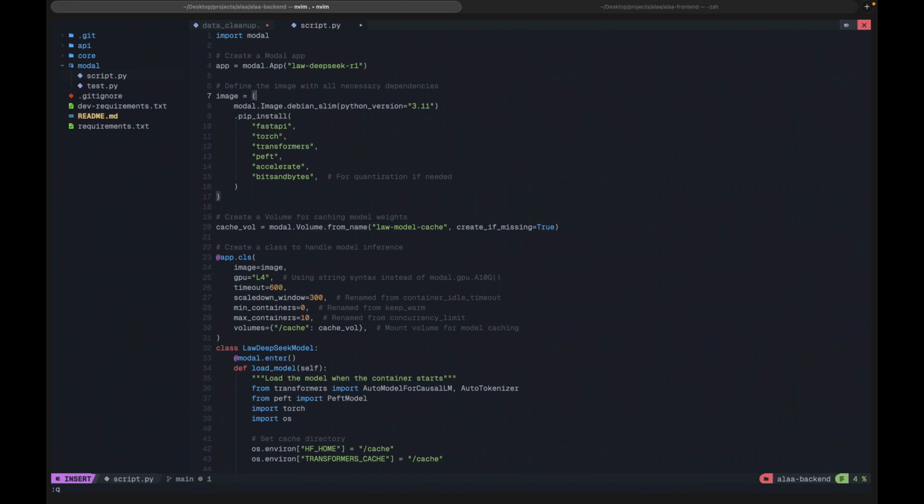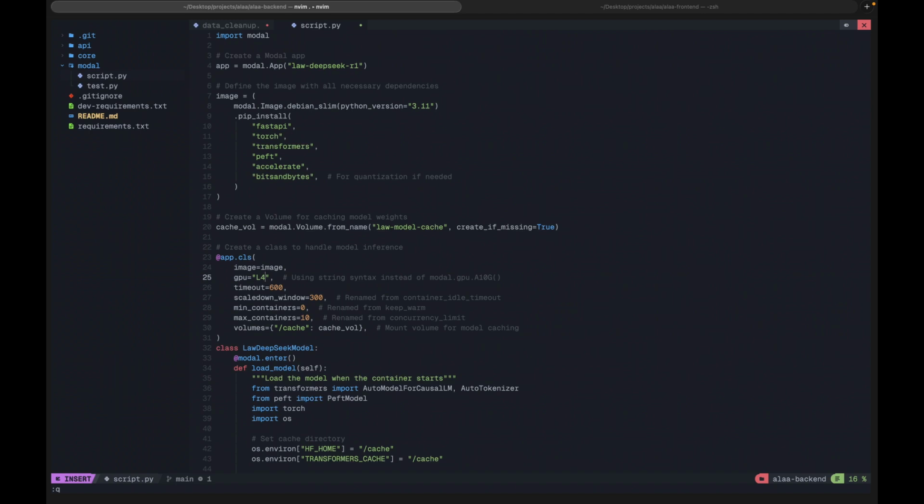So what image? This is like a Docker image, if one would say, that you're going to use. That's what are the dependencies that you need there. Then you create a cache volume, and you initiate a class for model inference. So this one I'm going to use the L4 GPUs. These are the ones that do not use much credits.